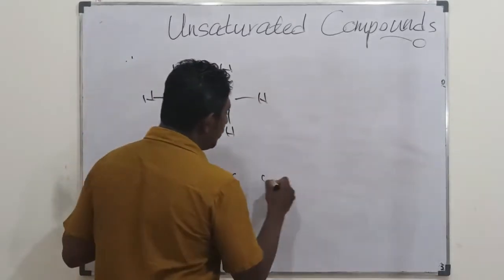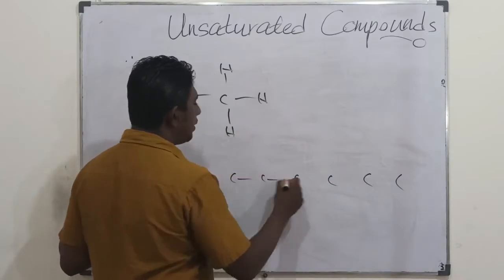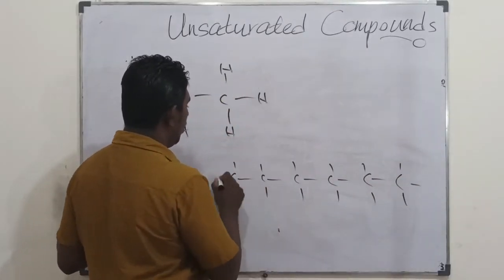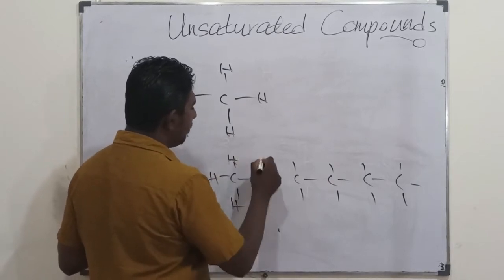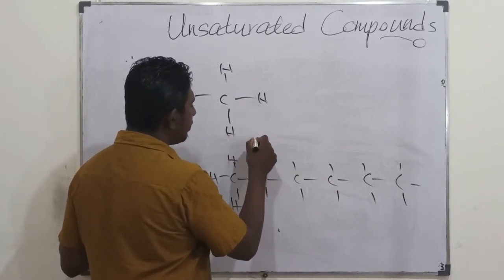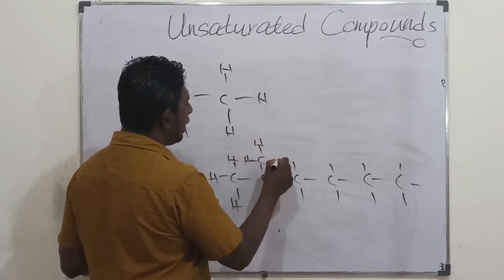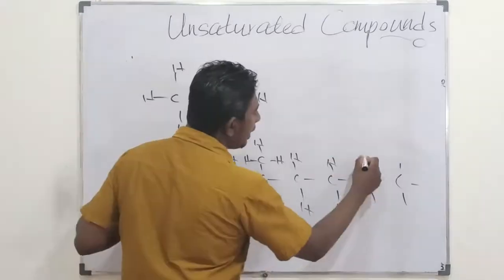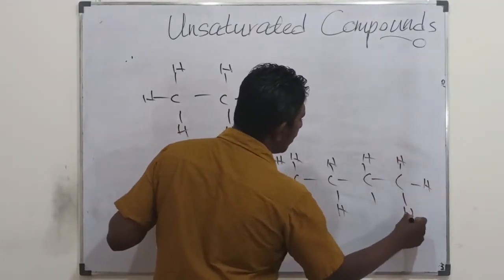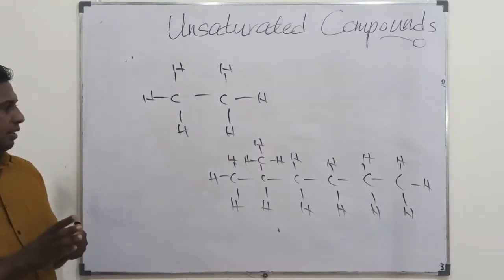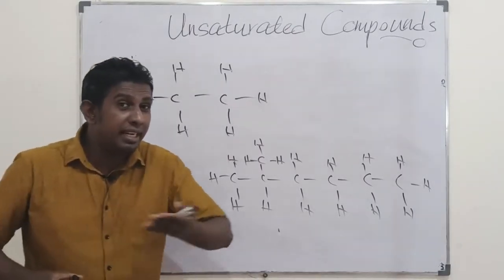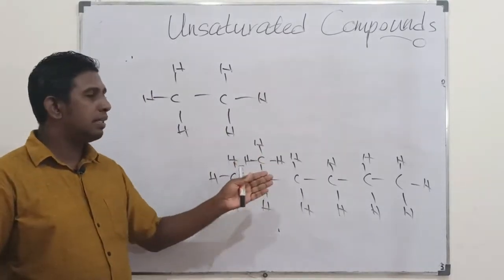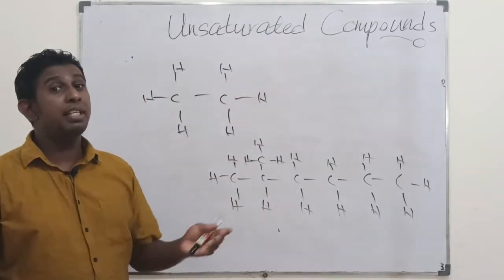But sometimes you would get a carbon chain, an organic molecule, having this kind of part. It's not a straight line, it's just a branch, a part of the chain.